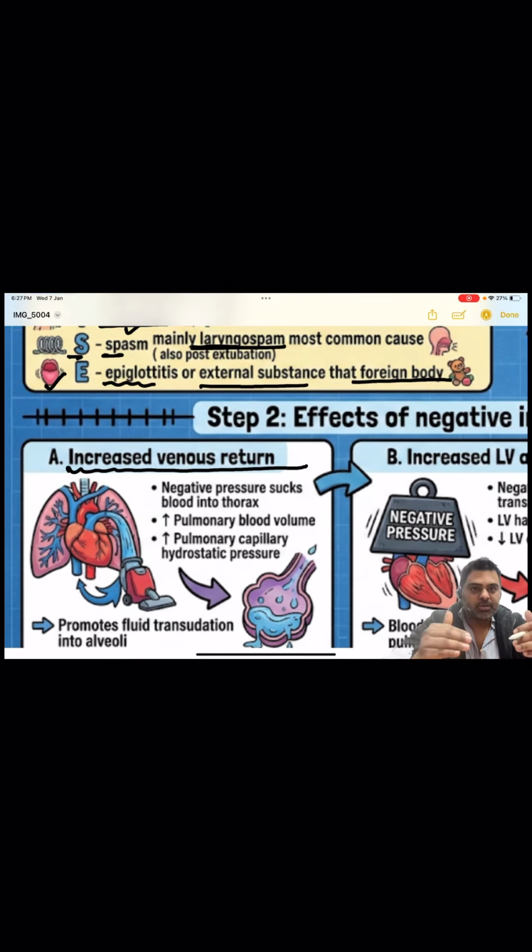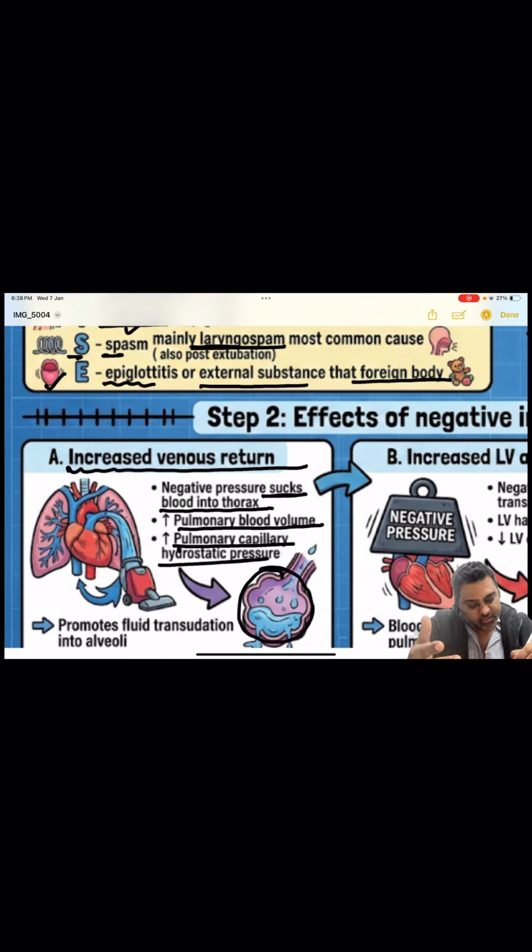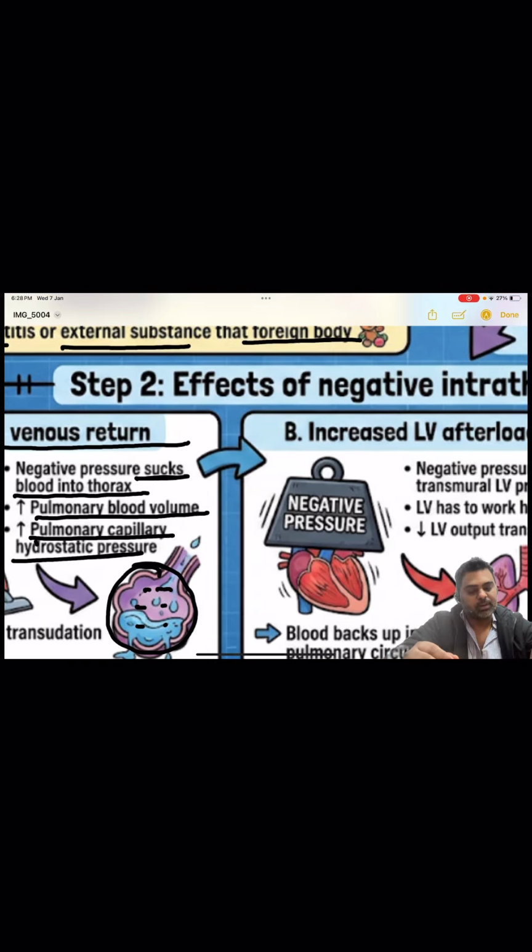When the negative pressure becomes so high in the thorax, what does it cause? It sucks the blood into the thorax, and thus the pulmonary blood volume increases, and there is increased pulmonary capillary hydrostatic pressure, and there is increased accumulation of water in the alveoli, leading to pulmonary edema, which is called negative pressure pulmonary edema.